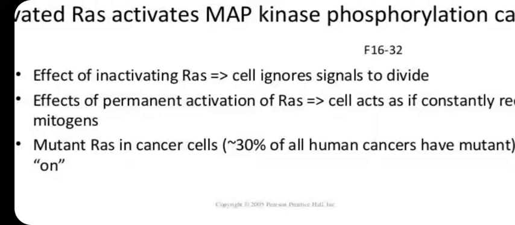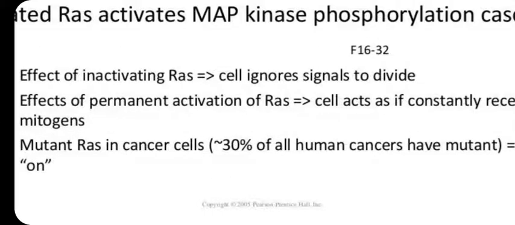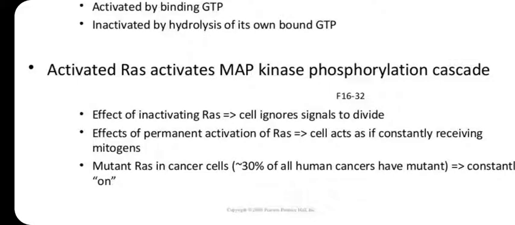Mutant RAS has a 30% incidence in all human cancers. That leads to turning on of RAS protein, which constantly activates mitogen activity, and cancer prevails. 30% means in 10 people, 3 have this type of profile. So you need not worry about that, but this is the common dynamics of the RAS protein.